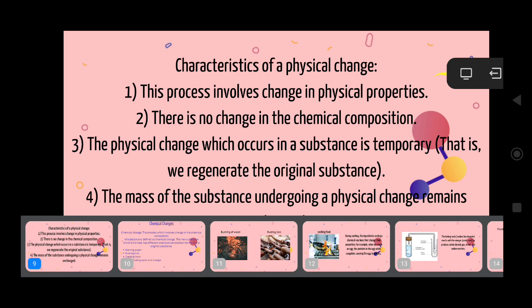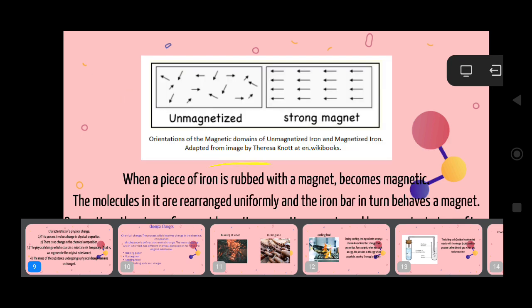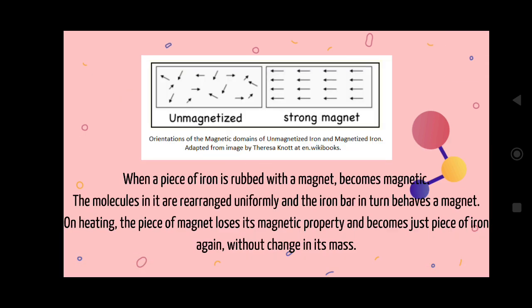The iron piece also acts as a magnet, temporarily. Why? Because the arrangement of the particles is initially unorganized. After rubbing continuously, they are arranged in a particular direction. That's why the iron also acts as a magnet. This is also a physical change.